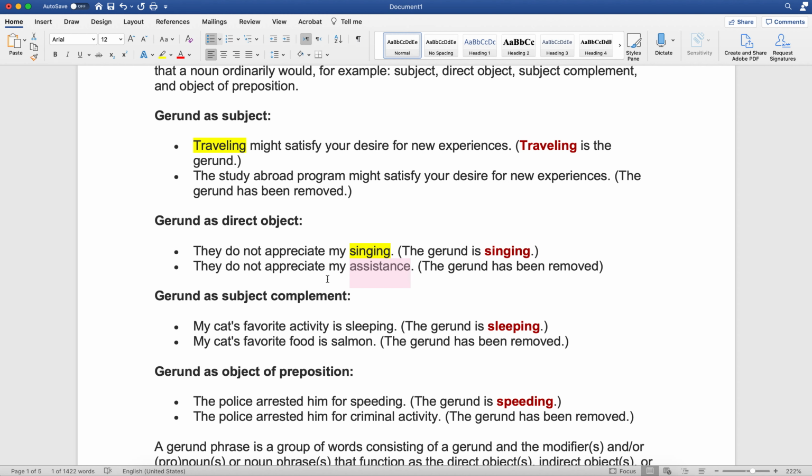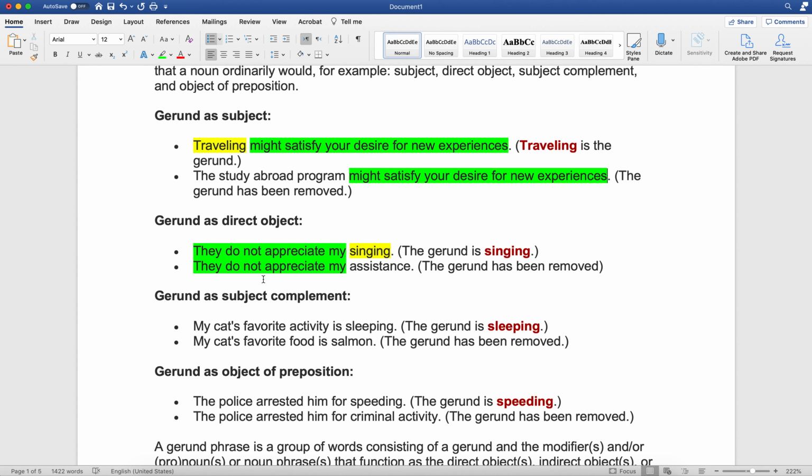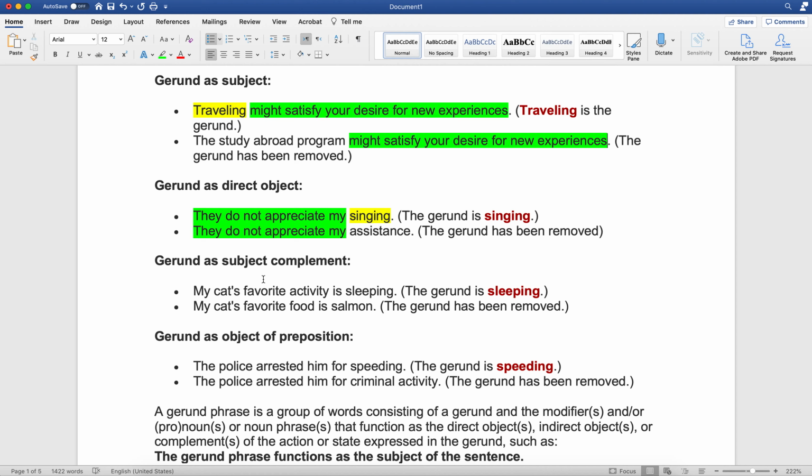They do not appreciate my assistance. So it will still maintain the same structure as the sentence. These two, this one over here and this one, you can see it's the same exact structure. Here as well, you can see might satisfy your desire for a new experience, might satisfy your desire for a new experience. Nothing changed because there's a gerund. It's just that that gerund is taking the place of a noun.